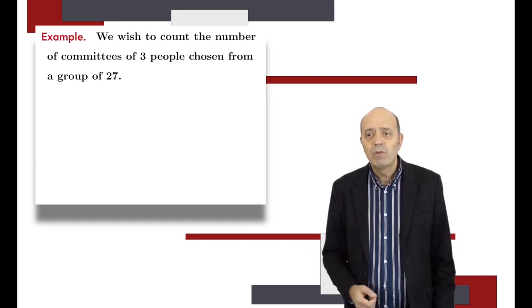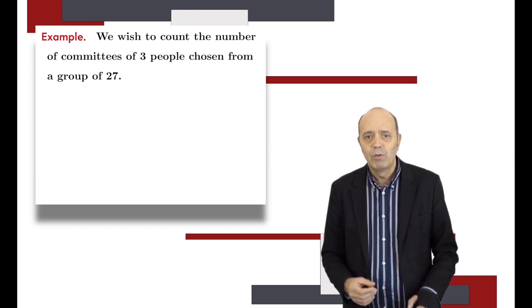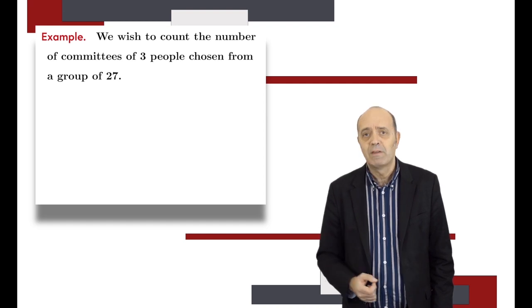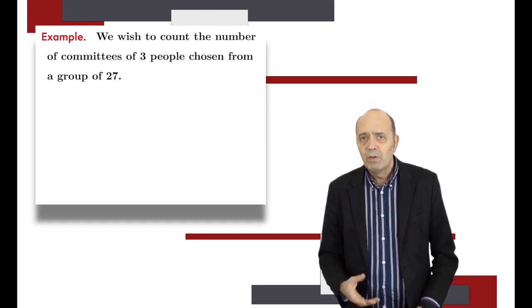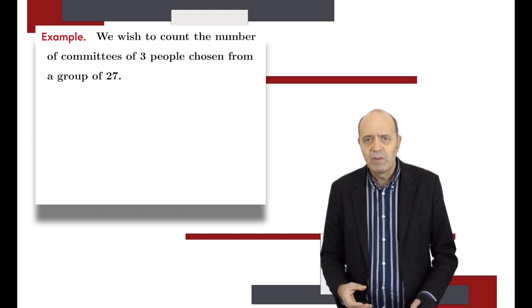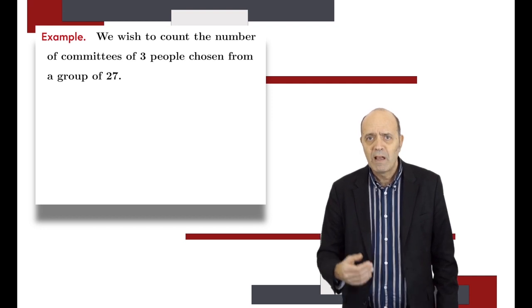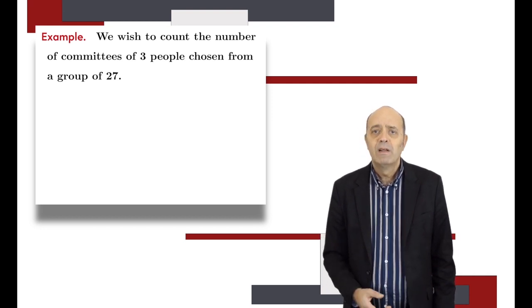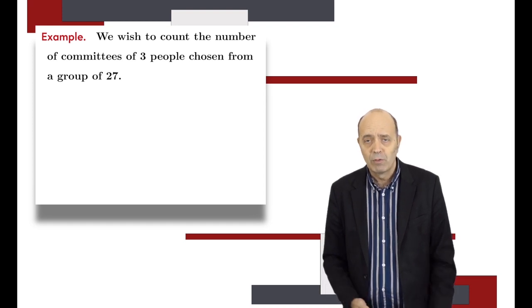As an example, we want to count the number of committees, that is, subsets of 3 people chosen from a group of 27. Well, we know that the multiplication principle cannot be applied, because if you form a set in 3 steps, we choose the first, the second, and the third element of the group, we cannot recover the partial outcomes from the final outcome.